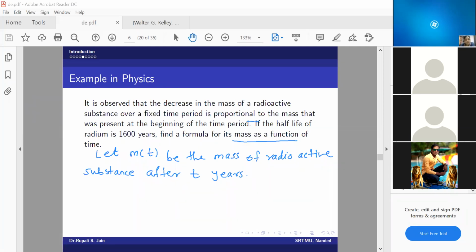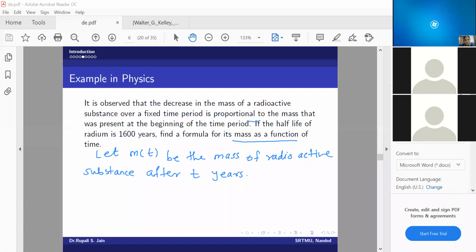So what is the observation? The decrease in the mass of a radioactive substance over a fixed time period is proportional to the mass that was present at the beginning of the time period. So what should be my m of t plus 1?